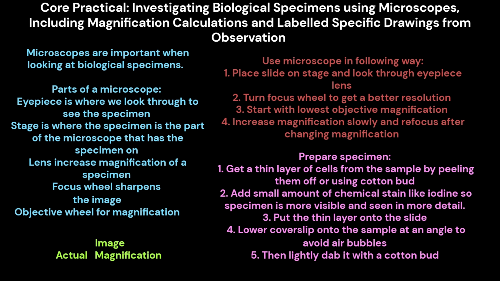Prepare the specimen. 1. Get a thin layer of cells from the sample by peeling them off or using a cotton bud. 2. Add a small amount of chemical stain like iodine so the specimen is more visible and seen in more detail. 3. Put the thin layer onto the slide. 4. Lower the cover slip onto the sample at an angle to avoid air bubbles. 5. Then lightly dab it with a cotton bud.